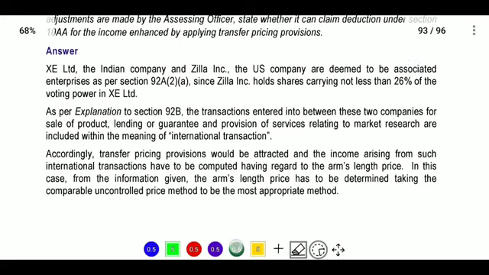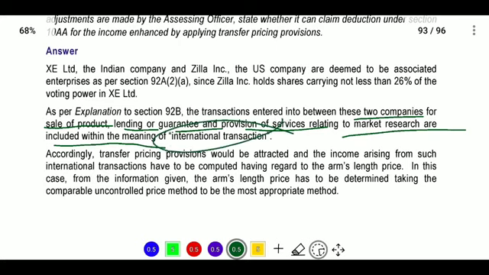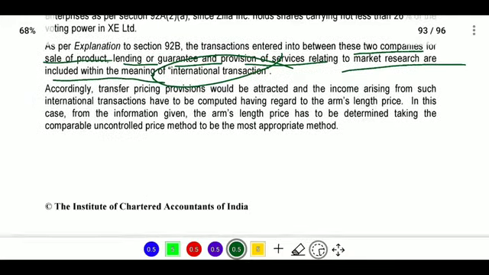International transactions mean transactions entered between two companies for sale of product, lending, guarantee, provision of services relating to market research, and so on. So transfer pricing would be attracted, and income arising from such international transactions has to be computed at arm's length price.